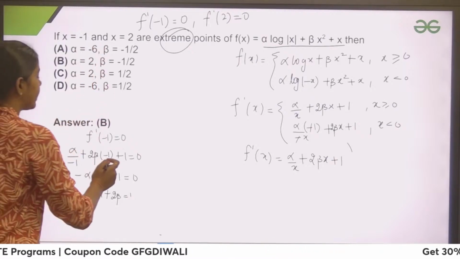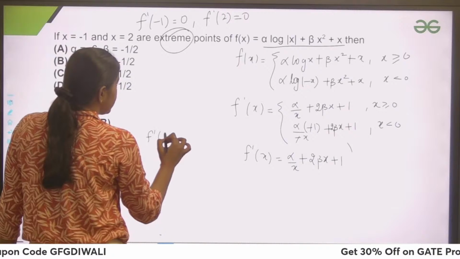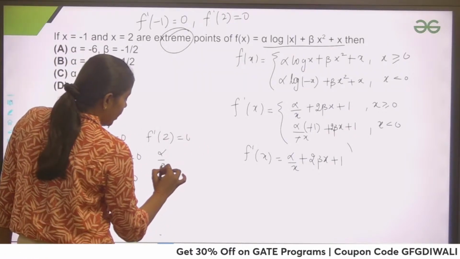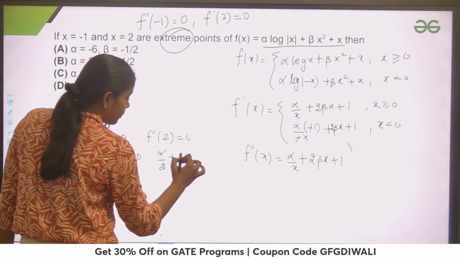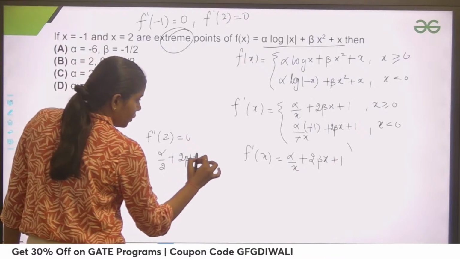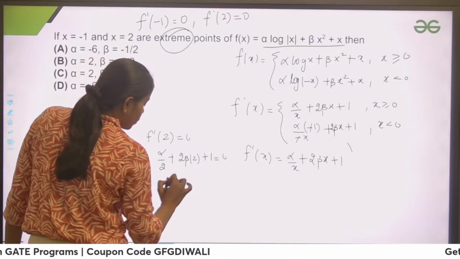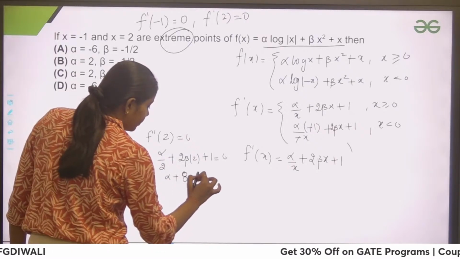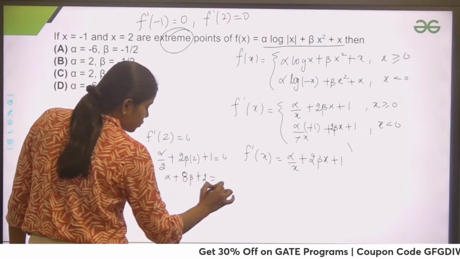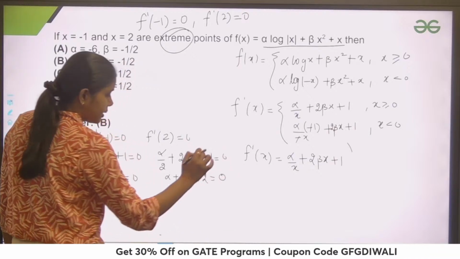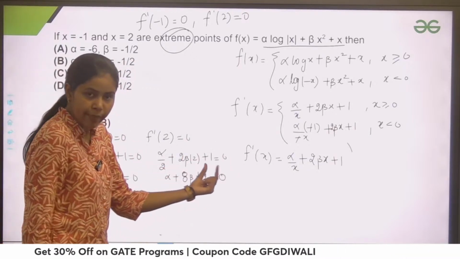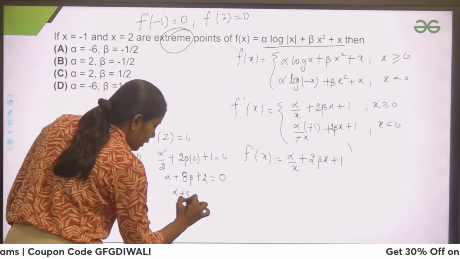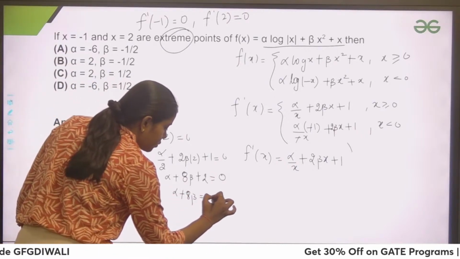Now similarly, I can get my second equation because I have two variables, so I need two equations. f dash 2 equals to 0. So this would become alpha by 2 plus 2 beta into 2 plus 1 equals to 0. If I solve this, it would become alpha plus 8 beta plus 2 equals to 0, where this 2 is the LCM, so this goes to 0. I have taken the LCM as well at this point. So we got alpha plus 8 beta is equals to minus 2.